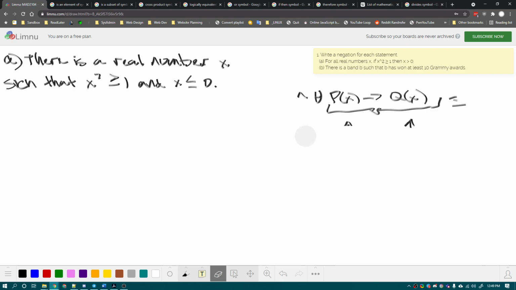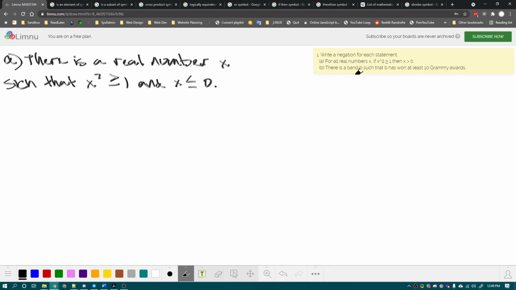So now let's do part B. There is a band B such that B has won at least 10 Grammy Awards. So "there is" indicates that it's an existential. We're trying to find the opposite. And this is just a statement P of x. Right? So what we're looking for is a universal statement for the opposite of P of x.